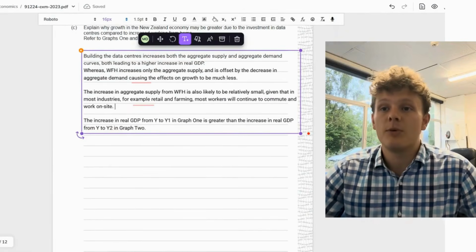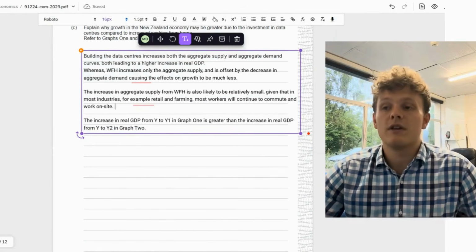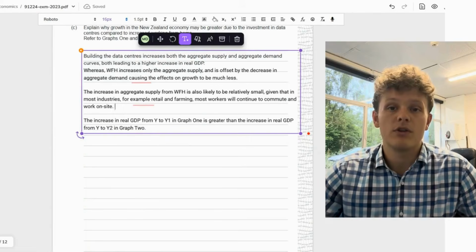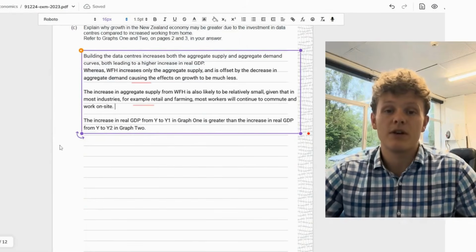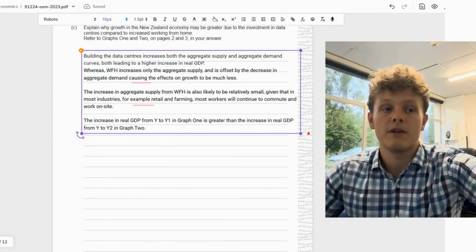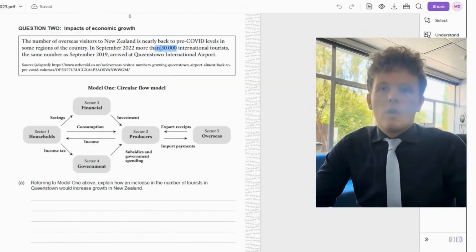Overall, the increase in real GDP from Y to Y1 in graph 1 is greater than the increase in real GDP from Y to Y2 in graph 2. So referring to the graph there, you can literally talk about the size of the shift in order to get your full answer. Let's look at question 2.